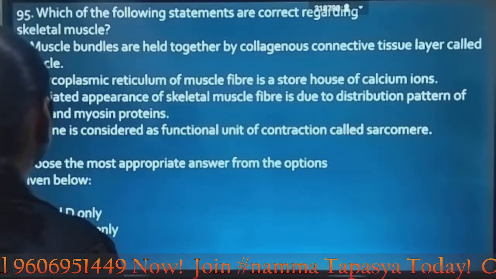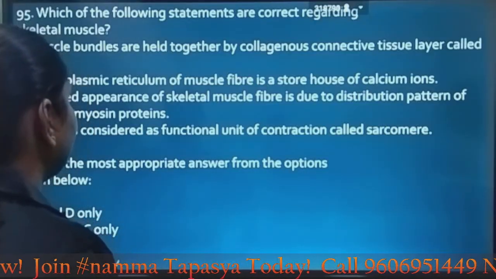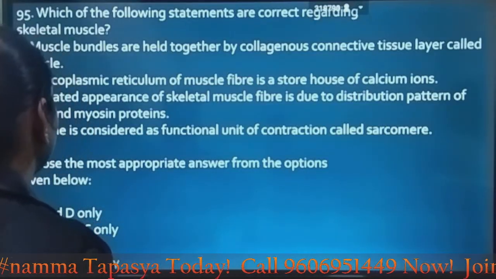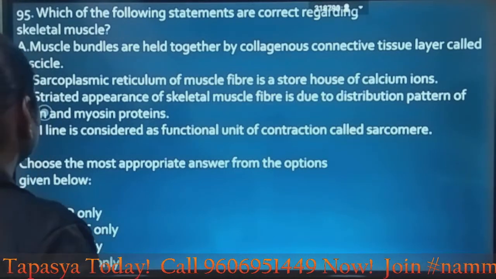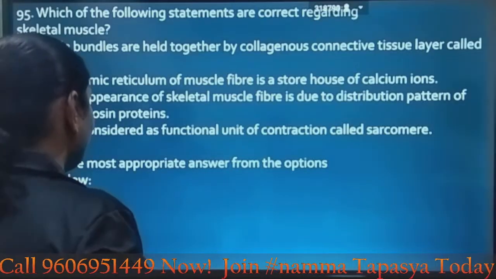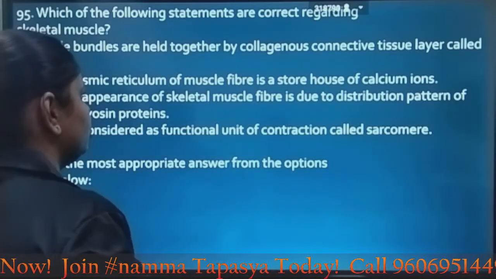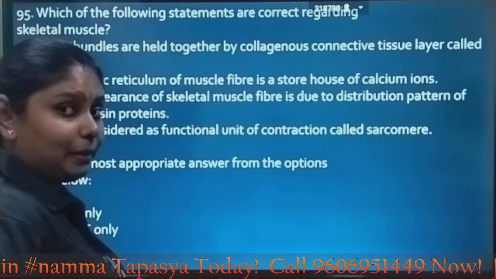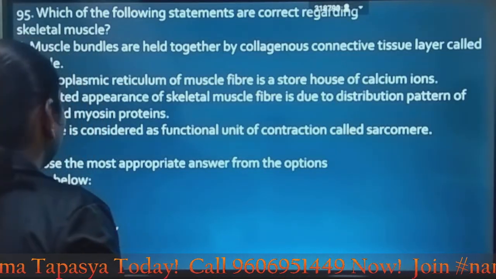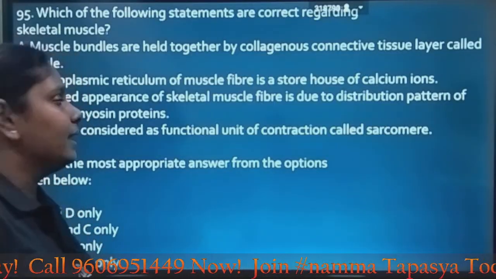Here, muscle bundles are held together by a collagenous connective tissue layer called fascicle. The sarcoplasmic reticulum of the muscle fiber is the storehouse of calcium ions. The striated appearance of skeletal muscle fiber is due to the distribution pattern of actin and myosin proteins. The M line is considered the functional unit of contraction called sarcomere.